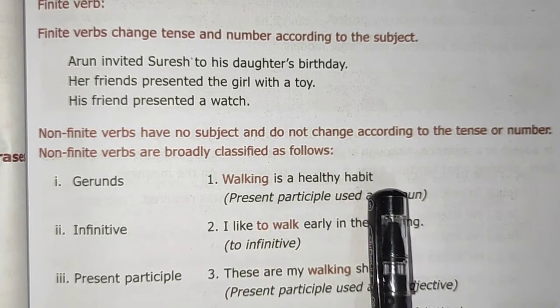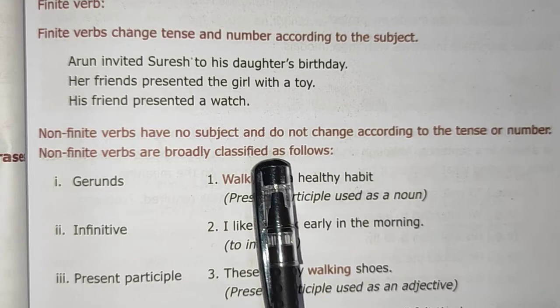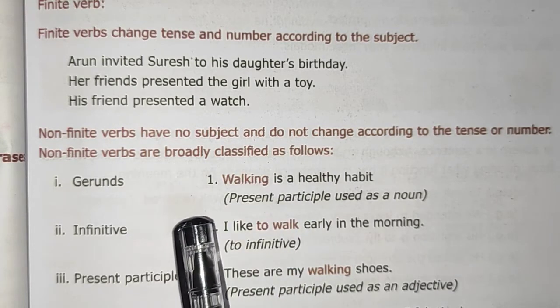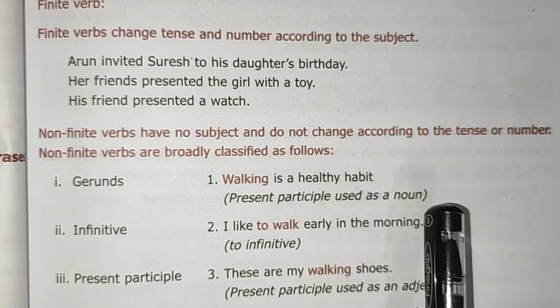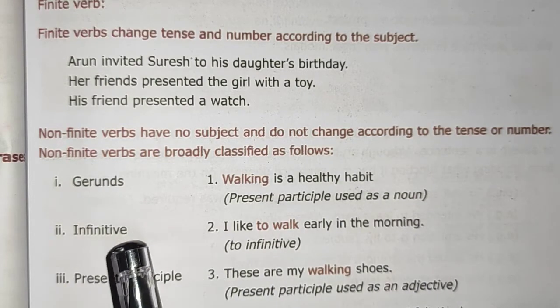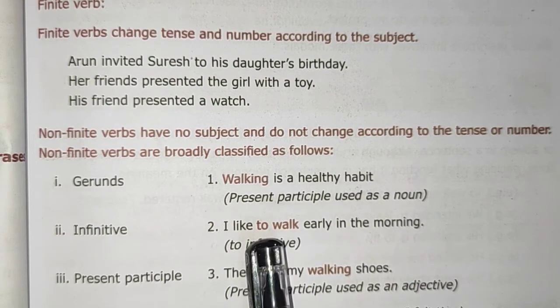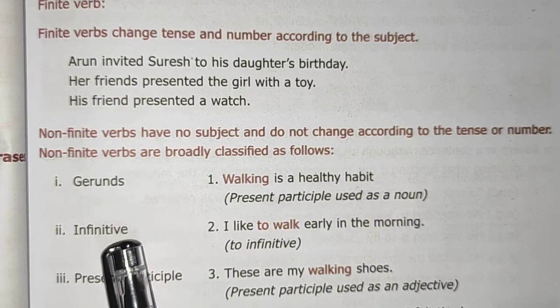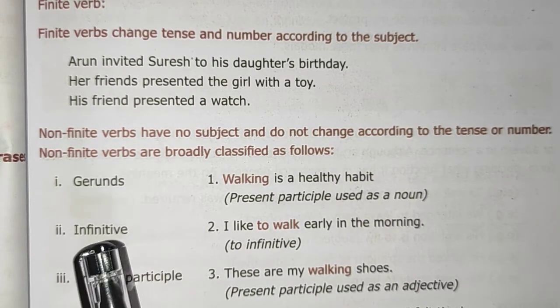Walking is a healthy habit. So here we have added ing with the verb. Here, infinitive: before the verb we use to. In infinitive we use to before a verb.